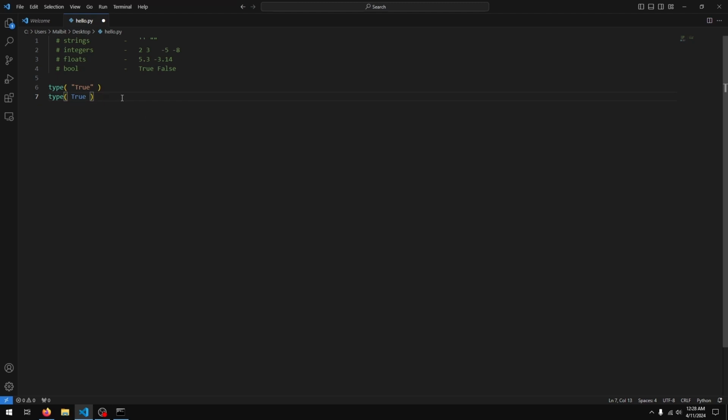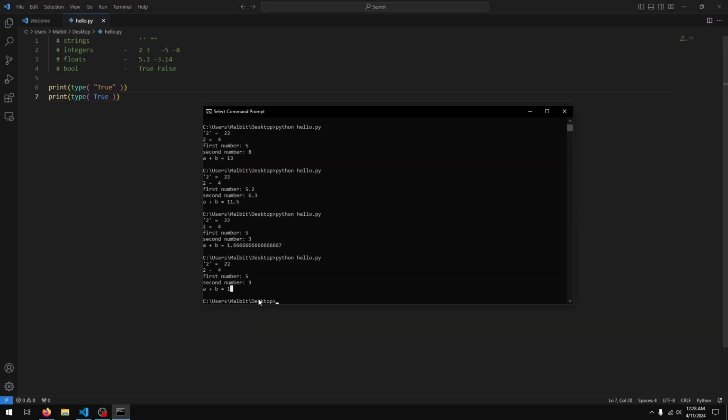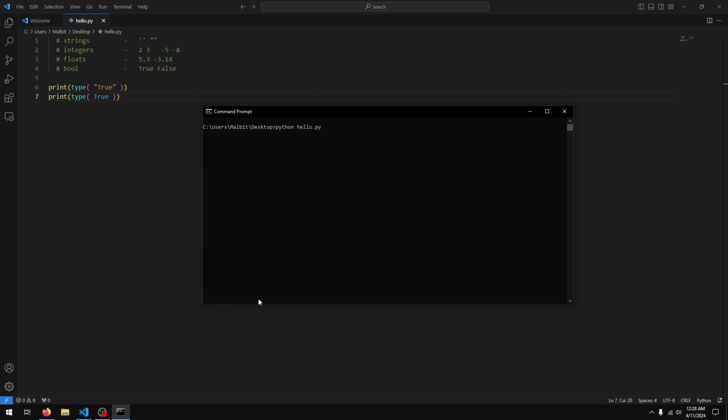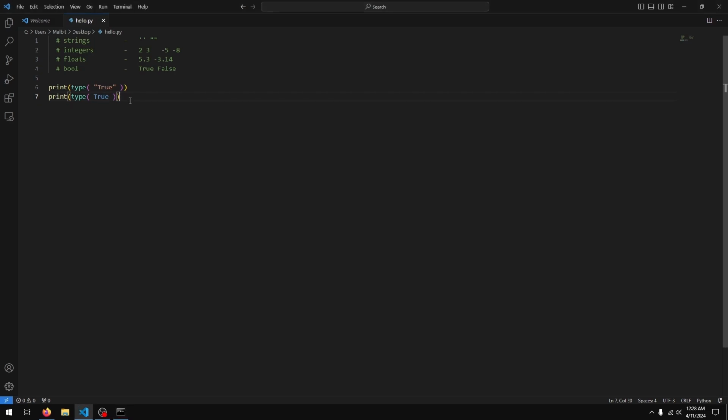Okay, now we need to surround this with a print so that it actually shows us the value that type returns or gets back. So we'll just do that, and I'm gonna run the program now. You see that we get string for the first one and bool for the second one, right? So quotation marks, string, without question marks, bool in this case. Now why is this important?